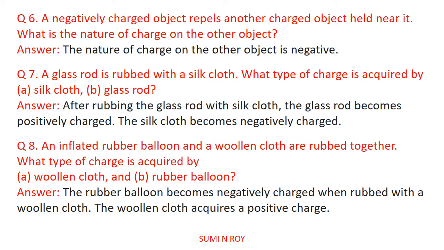Next question, an inflated rubber balloon and a woolen cloth are rubbed together. What type of charge is acquired by woolen cloth and rubber balloon? Again, the rubber balloon becomes negatively charged when rubbed with the woolen cloth, and the woolen cloth acquires a positive charge because the woolen cloth loses electrons and the rubber balloon gains electrons.